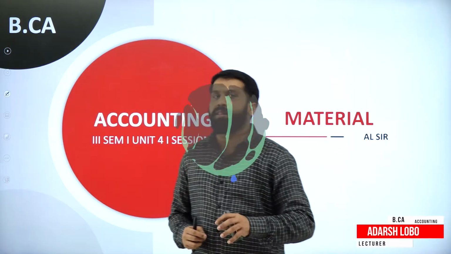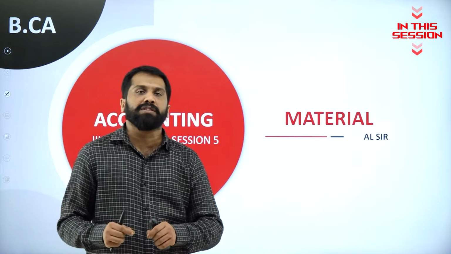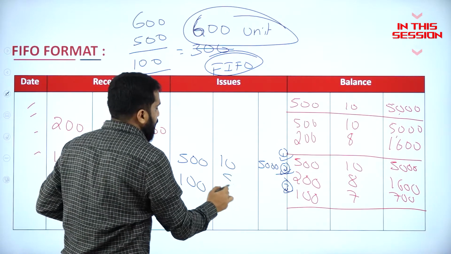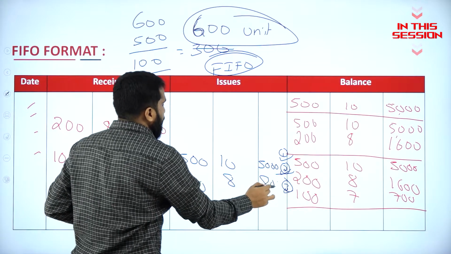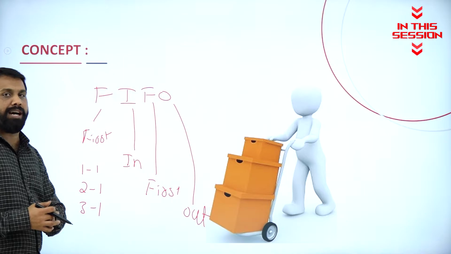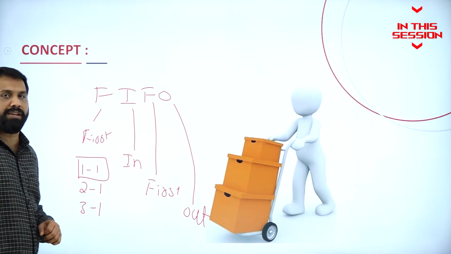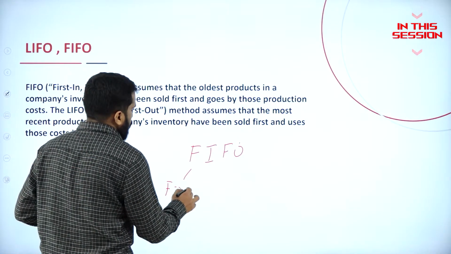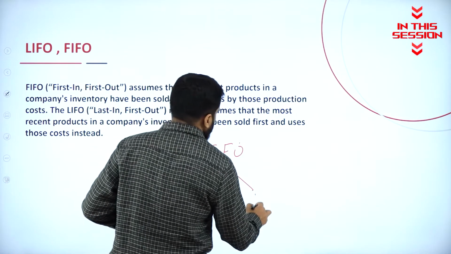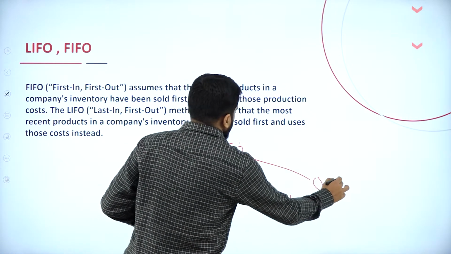LIFO stands for last in, first out, and FIFO stands for first in, first out. Take 100. What is the price? 8. Multiply, you will get 800. First, you will sell the units or product which was produced on 1st January. First in, first out.